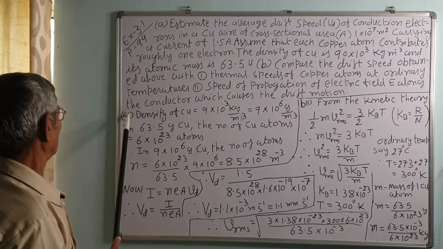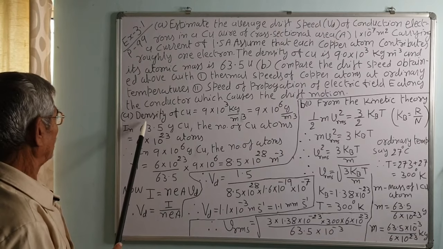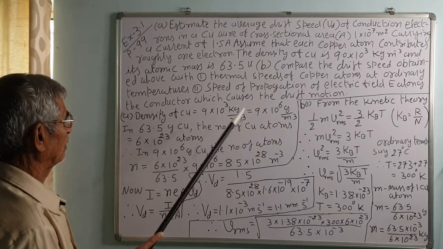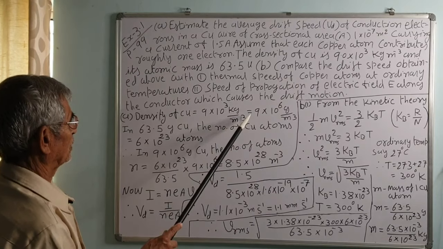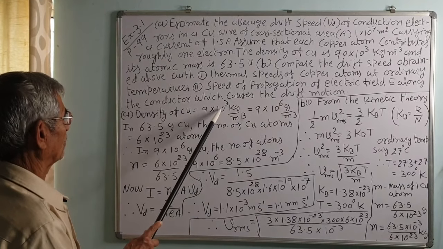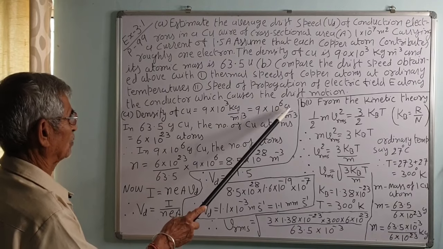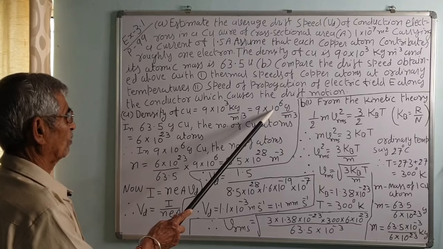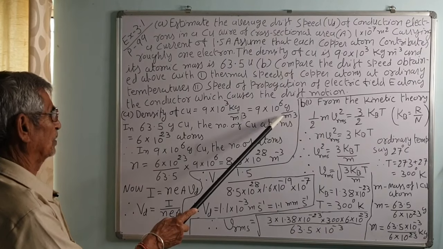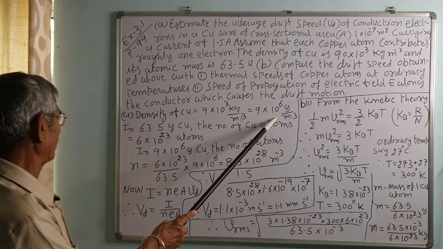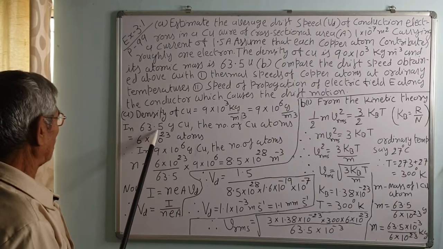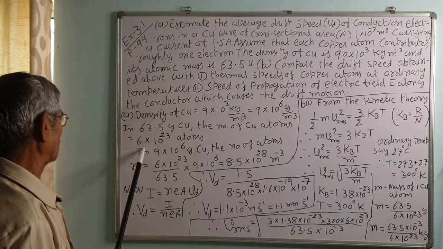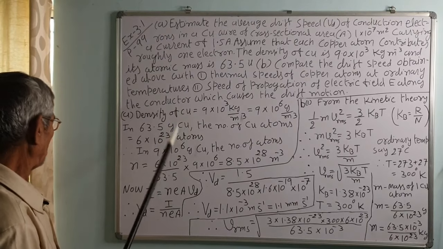Now, for part 1, we know the density of copper is given as 9 into 10 raised to 3 kg per meter cube, that is equal to 9 into 10 raised to 6 gram per meter cube, converting kg into gram by multiplying by 1000, because we want the number of electrons in 1 meter cube, that is the number density. In 63.5 gram of copper, the number of copper atoms is equal to the Avogadro number, 6 into 10 raised to 23 atoms.